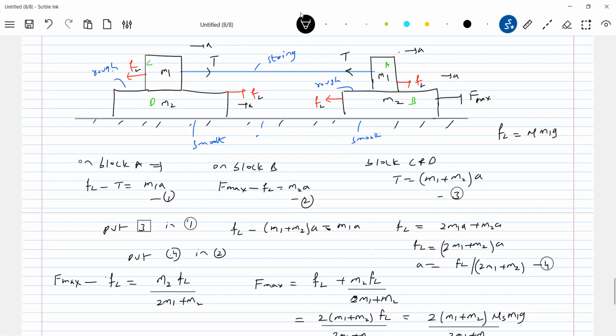Sir, can we equate block B and block D, sir? Block B and block D, what are you doing? There's a calculation like this, I showed it in a very simplified way.